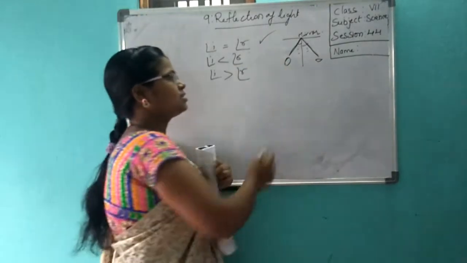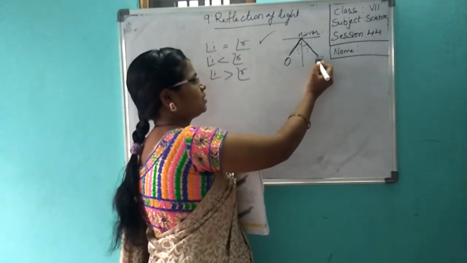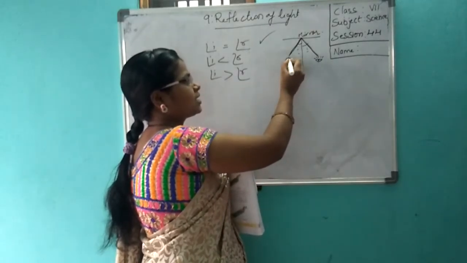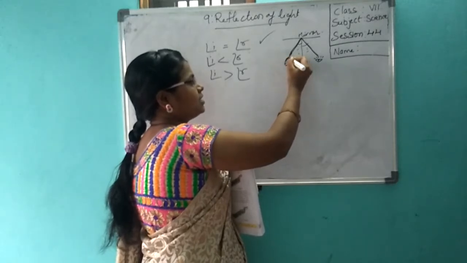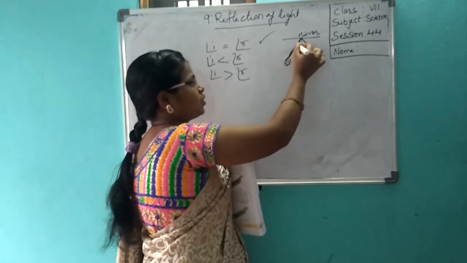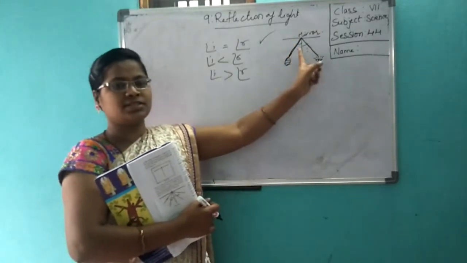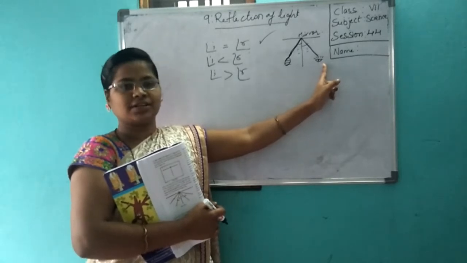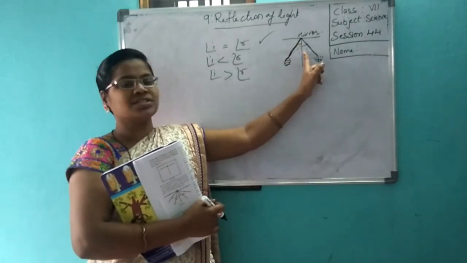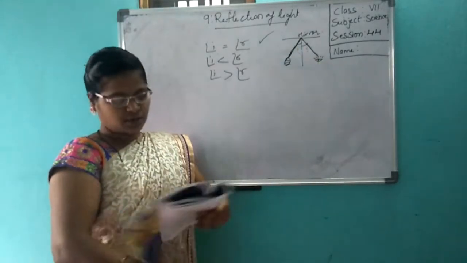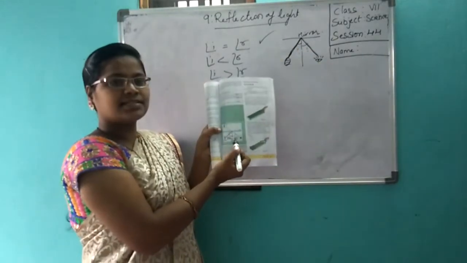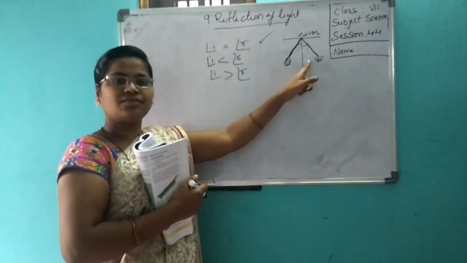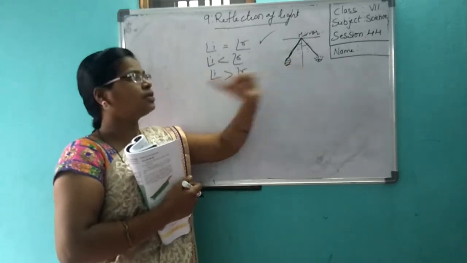See here, you think this is any object. Light falls on this, these are the light rays. It is falling on the mirror. This is the incident ray, and it is getting reflected back to your eye. This is the reflected ray. See these angles, they are both the same. See in your textbook, both the angles are the same. That means the angle of incidence is equal to the angle of reflection.